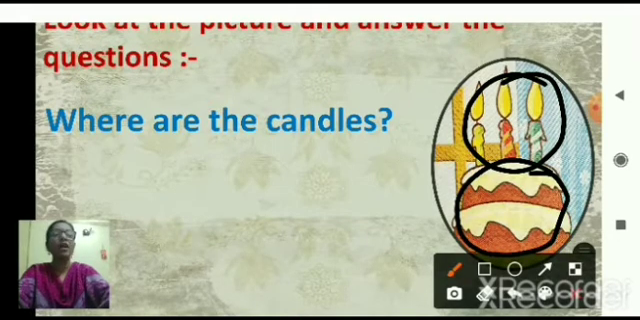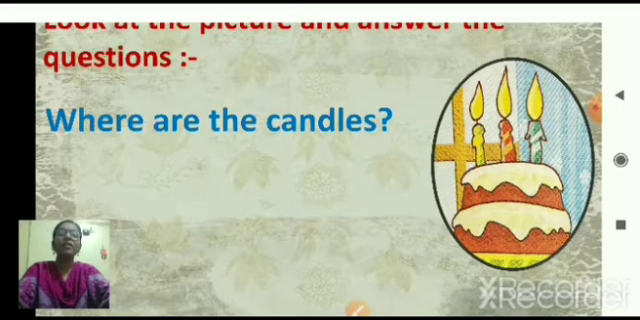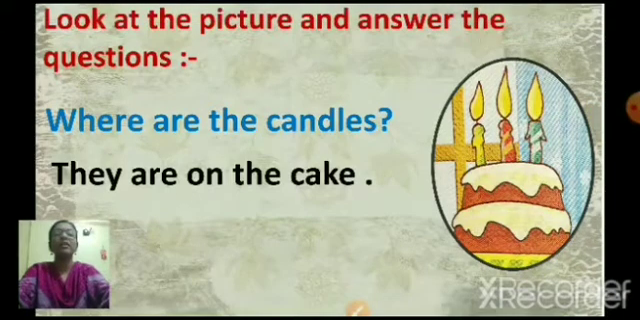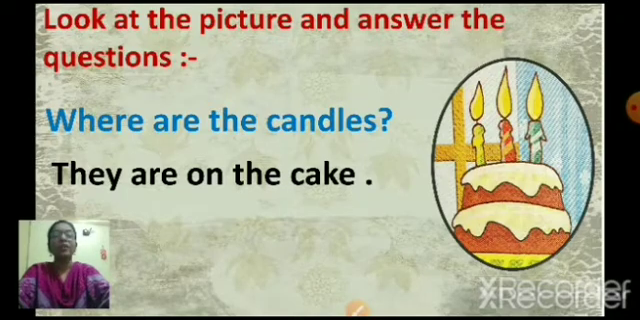So what is the question asked? Where are the candles? It means we have to tell the position of the candle. We have learned the position words. So by looking at the picture you have to answer. You have to write here where the candles are. Now where are the candles? They are on the cake.